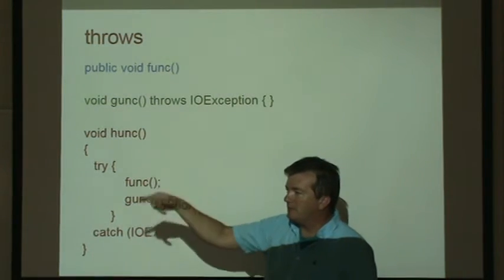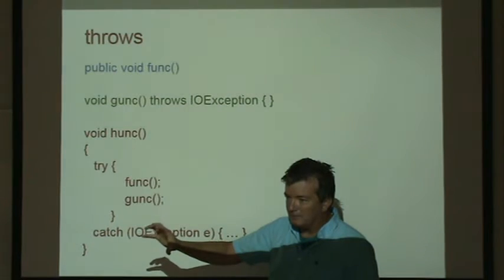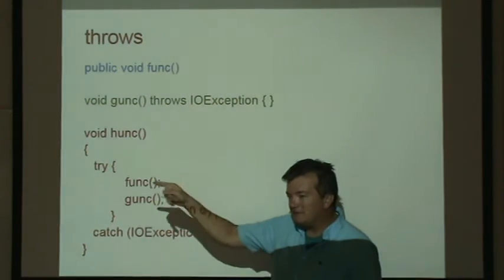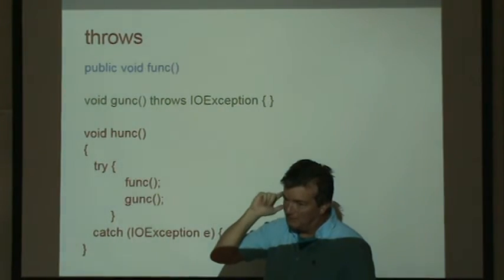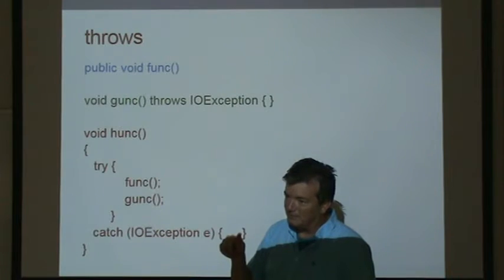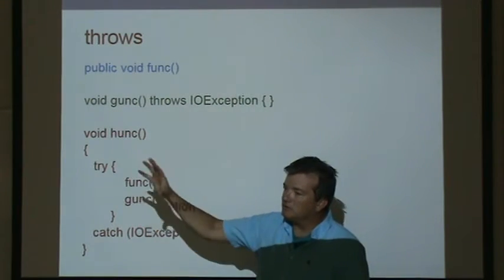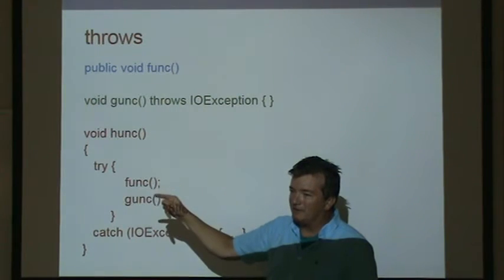Method A calls method B, and method B has a handler for IO exceptions. Method B calls method C. Method C also has its own way of handling IO exceptions, file not found type exceptions. So if A calls B and B calls C and C hits an exception, which of them should handle it?